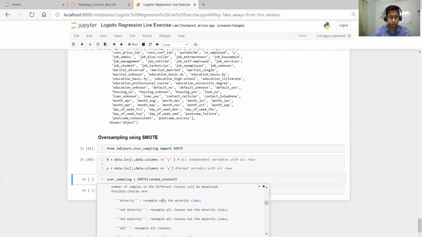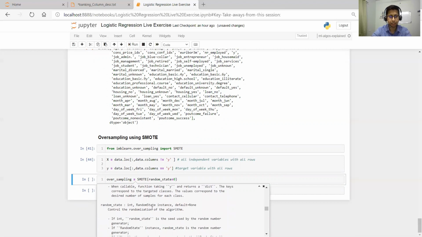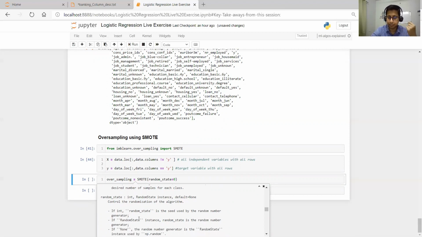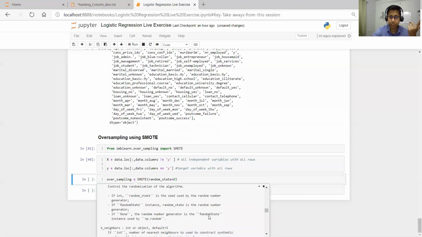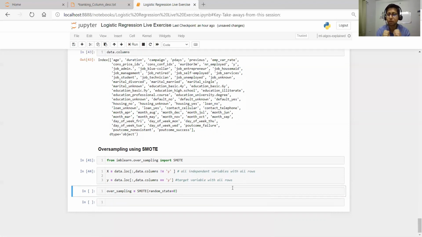Let's go a little down, to random state. It says int, random state instance, default is none. It controls the randomization of the algorithm. If it is given an int, it is a seed used by the random number generator. If it is a random state instance, it is the random number generator. If none, the random number generator is the random state instance used by numpy's random. Basically, when you are doing oversampling, it will pick random samples, so that's what it means here. So we have initialized the oversampling object.